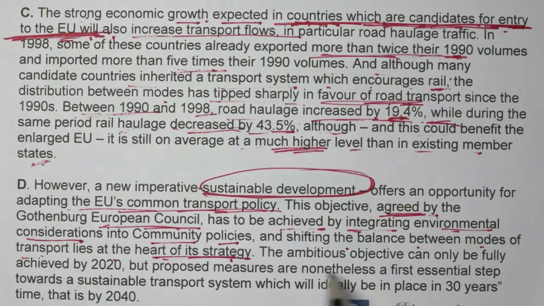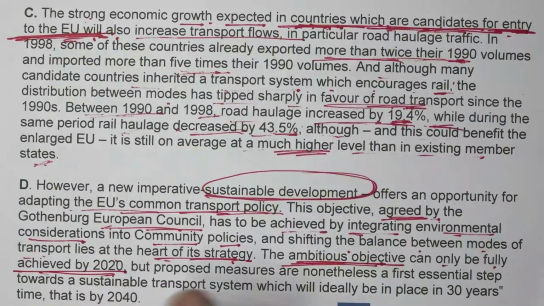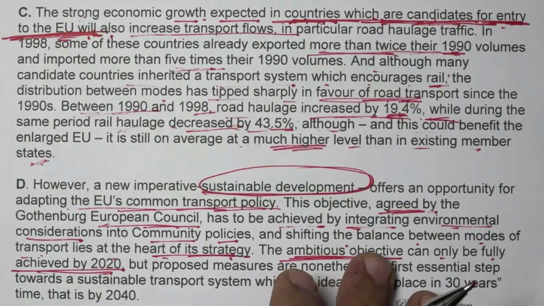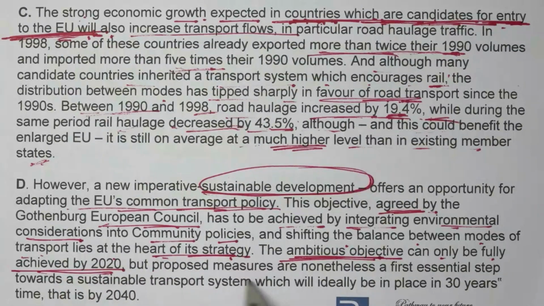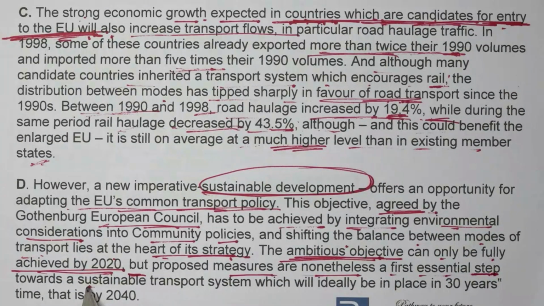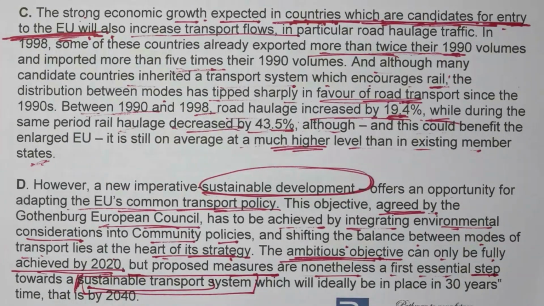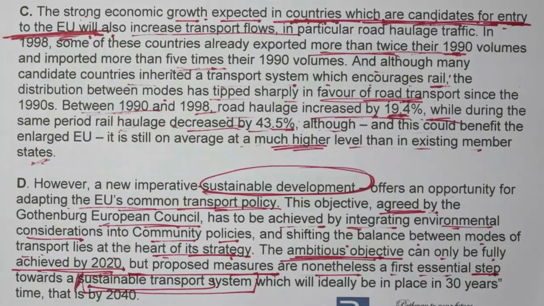It says the ambitious objective, meaning our goal, what we want to do, can only be fully achieved by 2020. When can it be fulfilled? By 2020, but proposed measures are nonetheless a first essential step towards a what? Sustainable transport system. The first line also says this, and now the last line also says this: step towards a sustainable transport system which will ideally be in place.